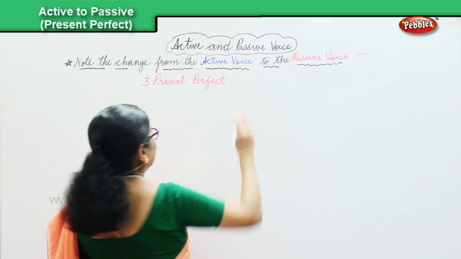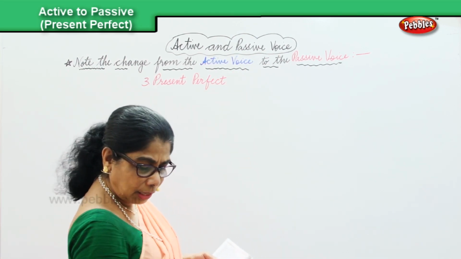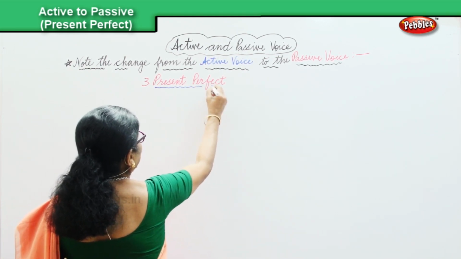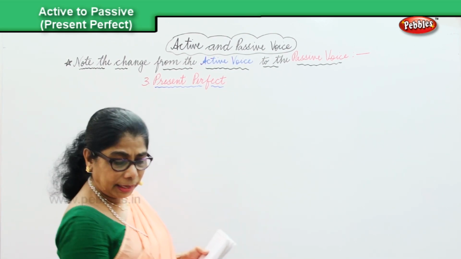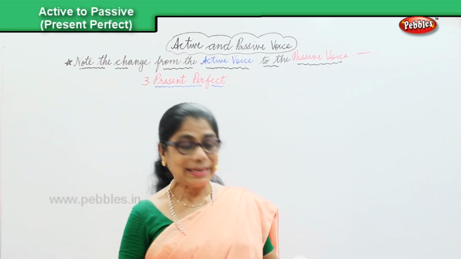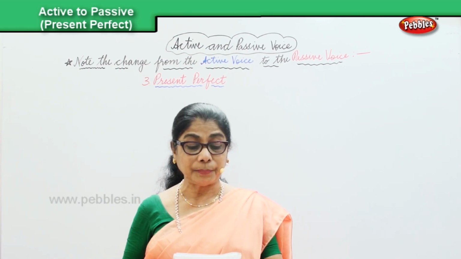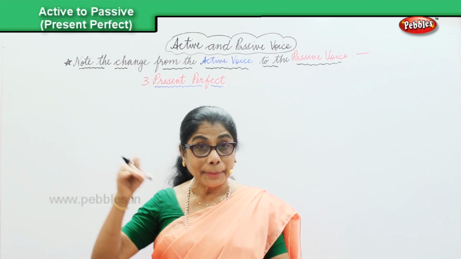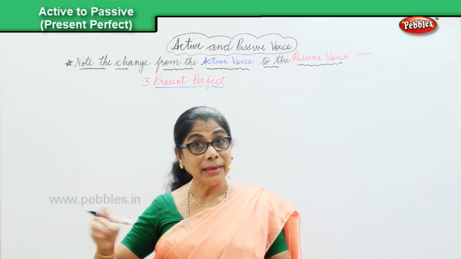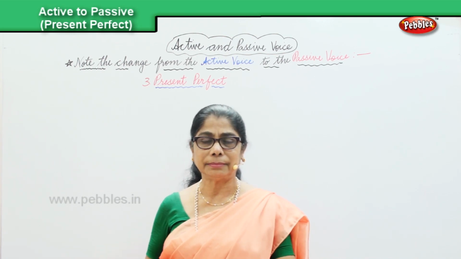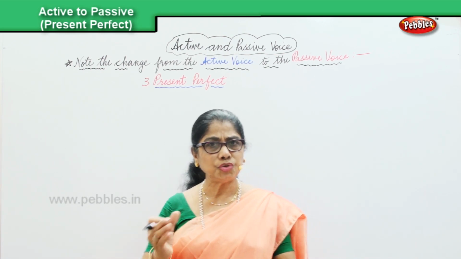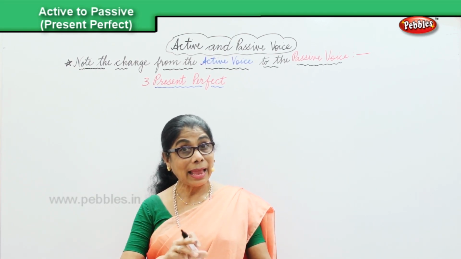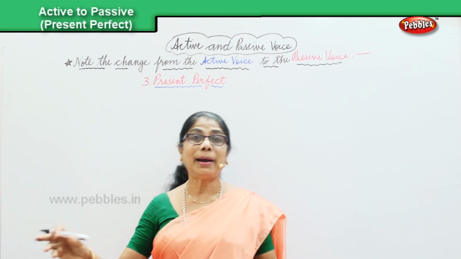In the present perfect sentences, we're going to look at the changeover from the active into passive. Let's look at some sentences. The first sentence I have here is Ashok has written this letter. Present perfect. Ashok has written this letter. And then when you change into passive, this letter, present perfect, has been written by Ashok.